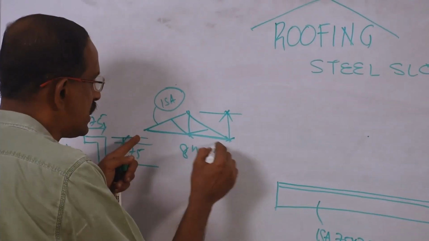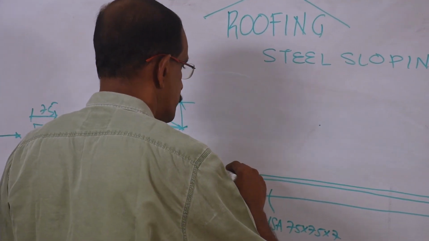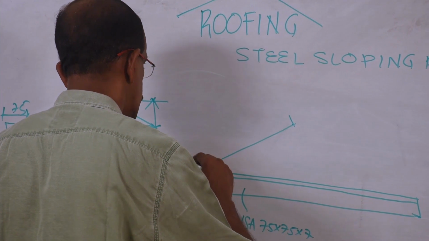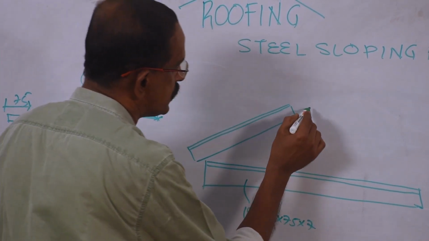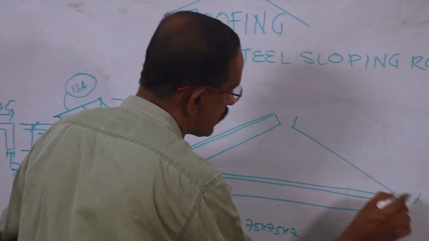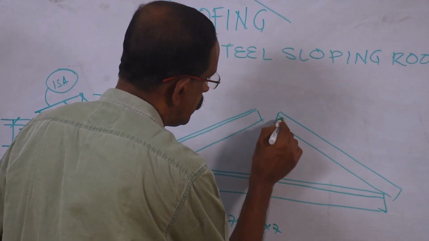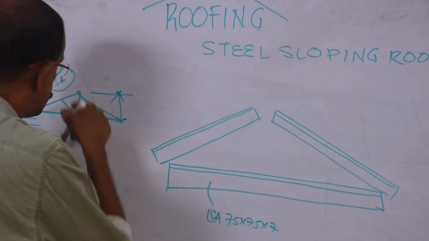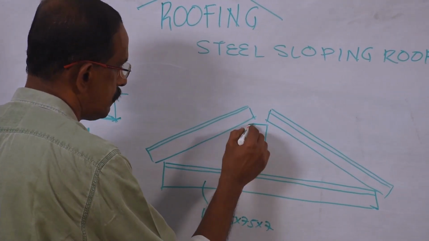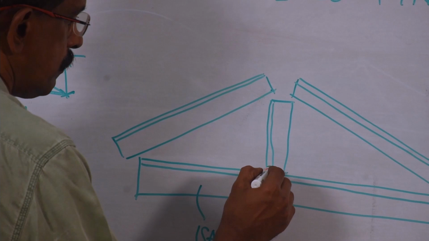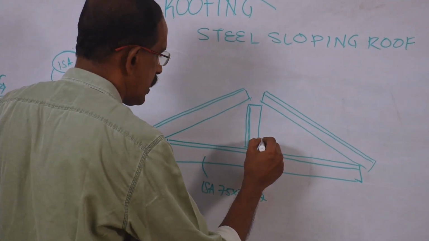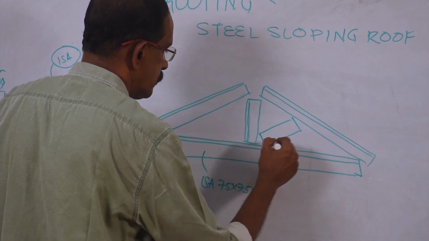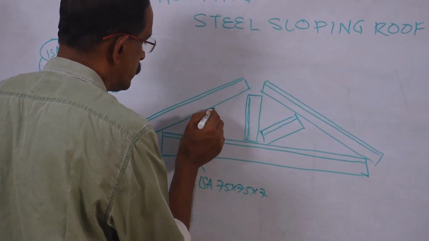Now, these two inclined members angle, so represented by drawing 3 lines like this, angle. Similarly, this inclined member, that is also angle. Okay. This vertical member, that is also angle. These two inclined members, that is also angle. So, represented by drawing 3 lines.